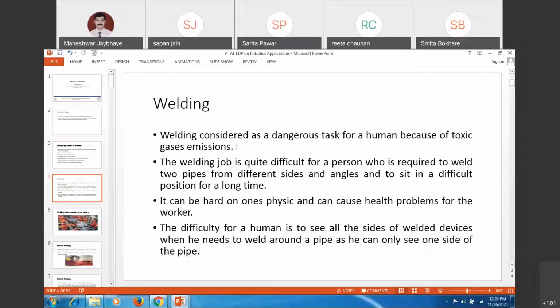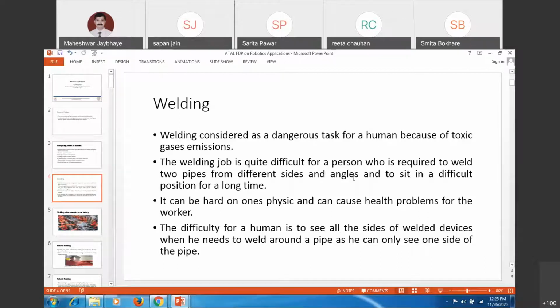At different positions, the robot arm is going and the tip is welding. So those things are being considered. So the welding job is quite difficult for a person who is required to weld two pipes from different sides. Generally, plane welding which can be done by a person will be in one plane, but if it has to move in a circular motion, and change its direction or hand, it will not give that much performance,